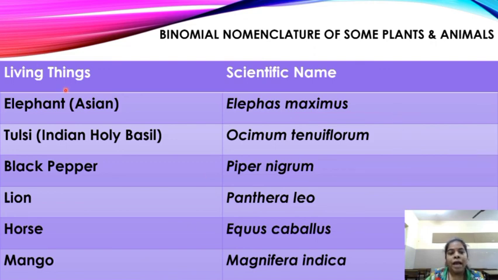Always remember. Elephant, Asian elephant, not the African one, is called Elephas maximus. Tulsi, Indian holy basil, is called Ocimum tenuiflorum. Black pepper. It's a spice we are using, children. It is called Piper nigrum. Lion is called Panthera leo. Tiger is called Panthera tigris, children. Horse is called Equus caballus. And mango is called Mangifera indica because it grows in India.